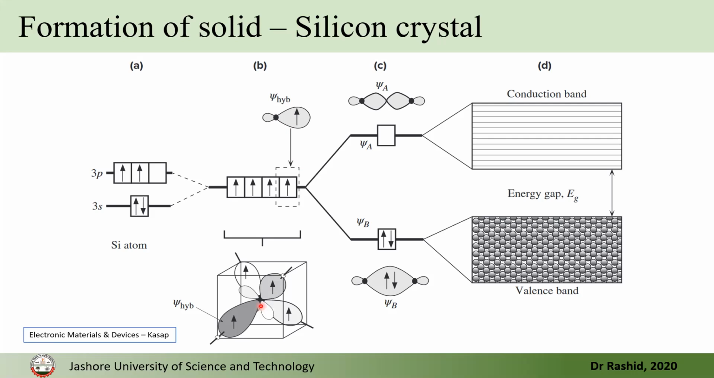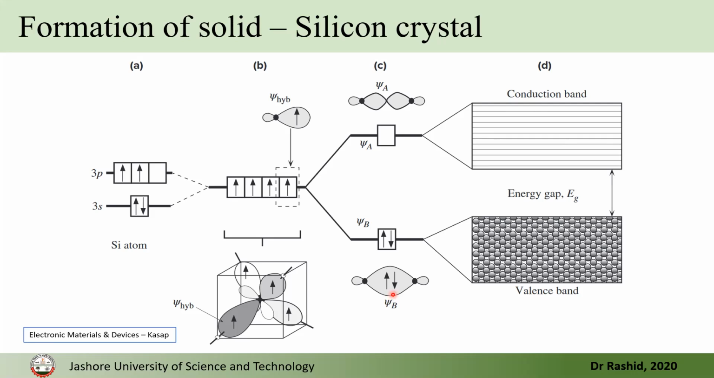Now when you bring lots of silicon atoms together, and we know that in silicon, 1 silicon atom is bonded with 4 other silicon atoms, you will have a bonding state and you will also have an anti-bonding state, and the bonding state will be occupied and the anti-bonding state will be empty. So this will be the valence band and the empty band will be the conduction band. Remember, this is for one silicon forming a bond with one nearest neighbor.